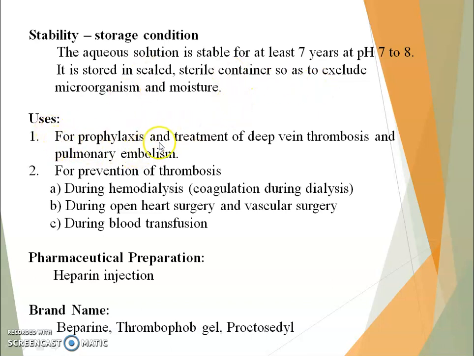Uses: for prophylaxis and the treatment of deep vein thrombosis and pulmonary embolism. Second use, for the prevention of thrombosis during hemodialysis, that is coagulation during dialysis, during open heart surgery and vascular surgery, and during blood transfusion. Pharmaceutical preparation: it is available as heparin injection. Brand names are Viparin, Thrombophob gel, and Practocidin.